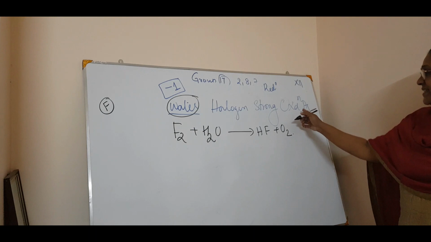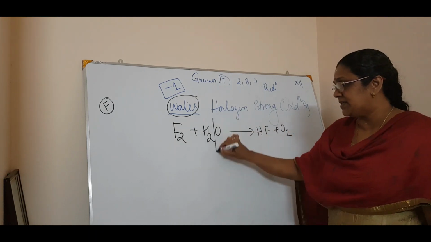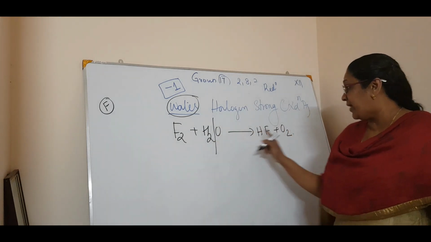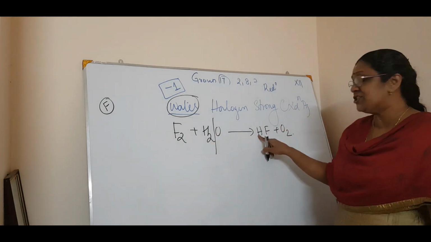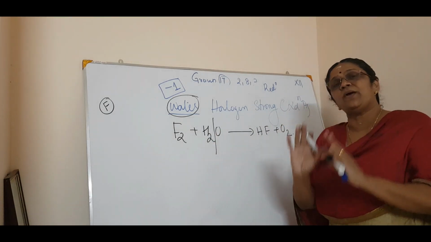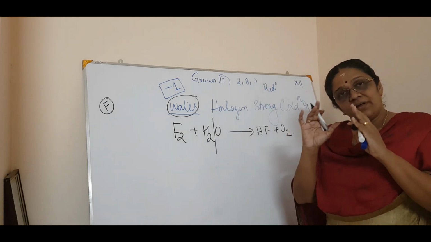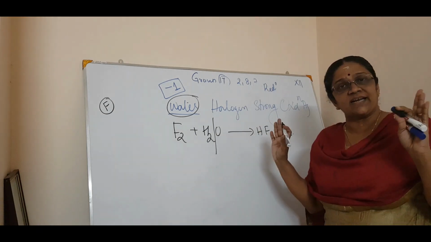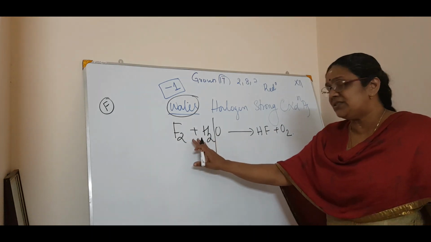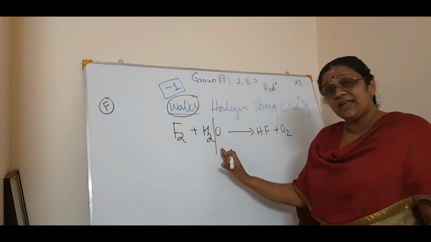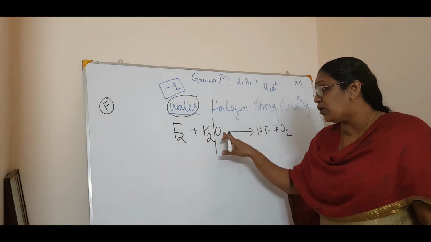Oxidizing agent means what? Oxidation is removal of hydrogen. The oxidizing agent itself gets reduced, which is addition of hydrogen. That is why I always tell you, everything is based on connectivity. Why is it said to be an oxidizing agent? Because it oxidizes this.